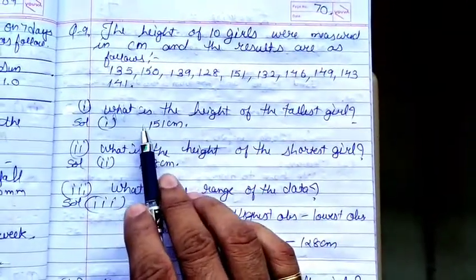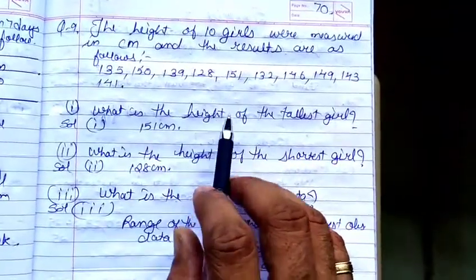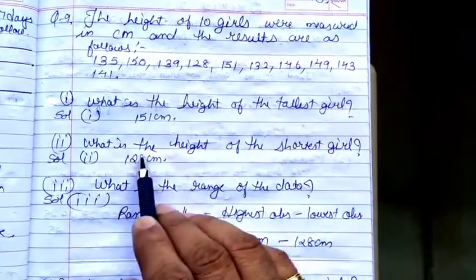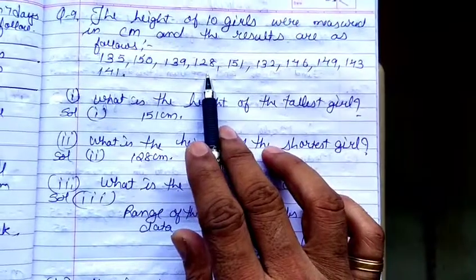Now the first question is, what is the height of the tallest girl? Out of all, we have to find the height of the tallest girl, that is 151 centimeter. What is the height of the shortest girl? Out of all, find the shortest girl, that is 128 centimeter.